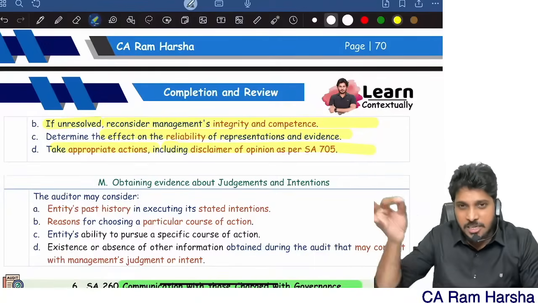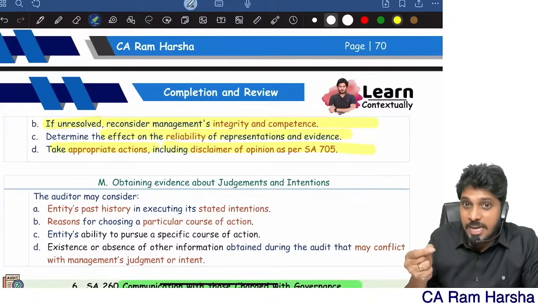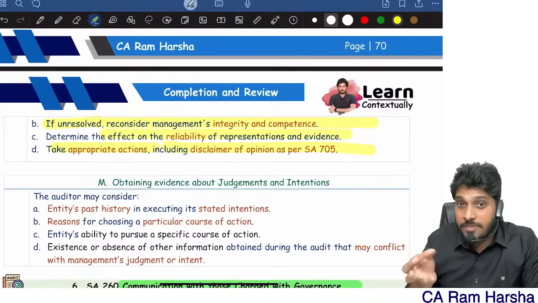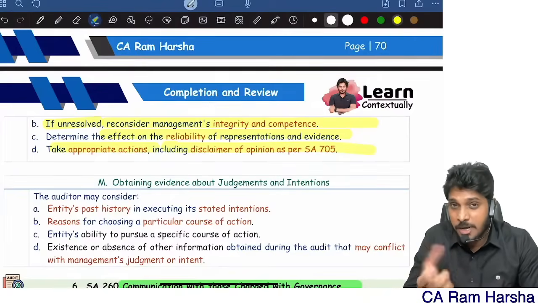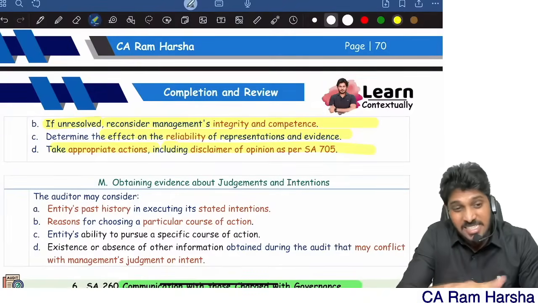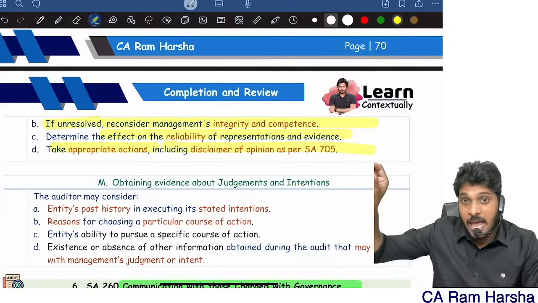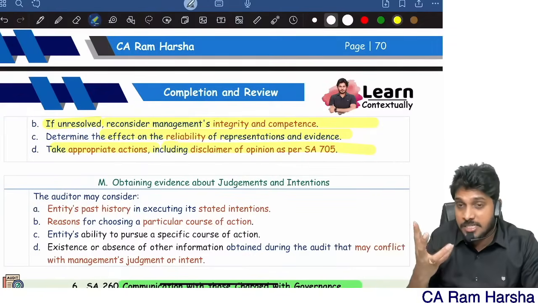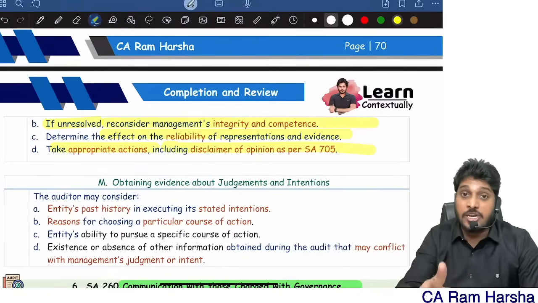If representation provided by them is not reliable, why are they not reliable? The person who gave this statement is incompetent. The person is unethical. The statement is not matching with other information which I have. In all these cases, I will try to resolve the matter. If unresolved, I will try to assess the impact on the overall audit. I will assess management's integrity, all that. They gave so many representations, right? What is their validity? I will once again check, and I finally give a disclaimer of opinion.